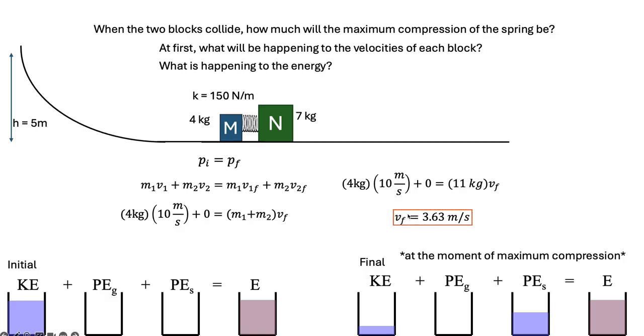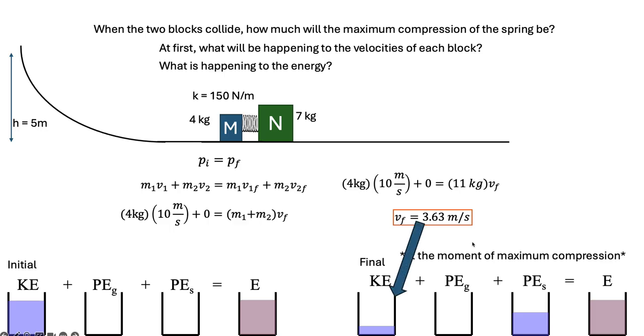And so that speed, right? I know everything but that speed. That speed where both masses are moving at the same velocity is 3.63 meters per second. And that comes out of the momentum stuff, right? And so I could base the kinetic energy, I could figure out my kinetic energy bucket right here. And then the rest of the energy is in the potential energy bucket, right? Because there's still energy stored in the spring.